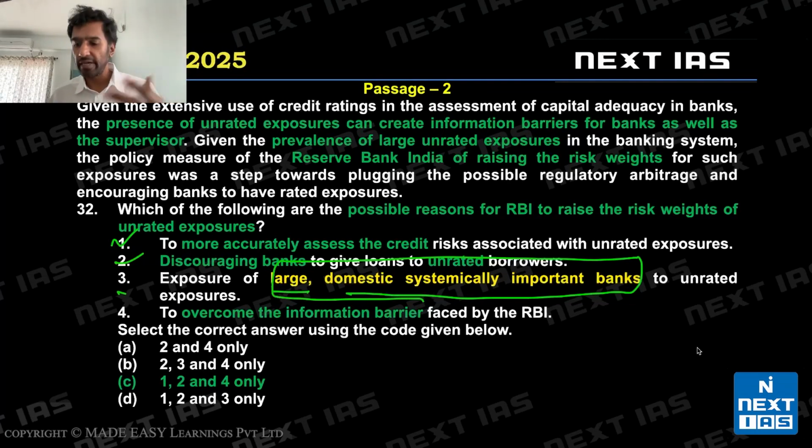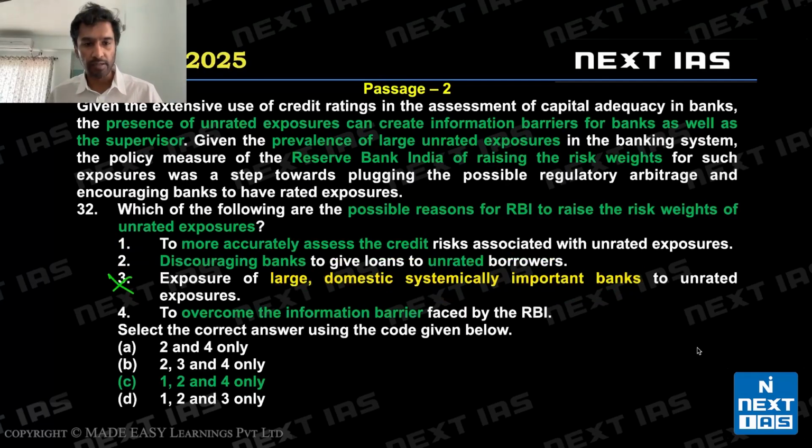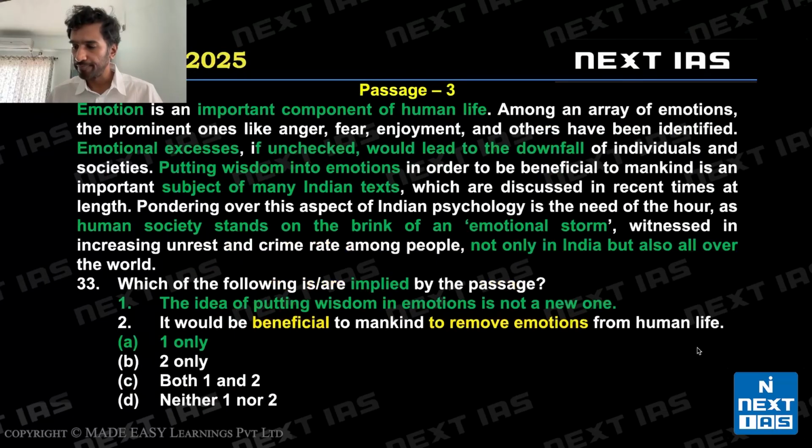From your GS1 studies you'll know that statement 3 is factually true, but it's not stated in the passage, so this is invalid. By then we can already choose option C, but to overcome information barrier is directly stated. So option 4 is valid. So the right answer here is C, 1, 2, and 4 only.